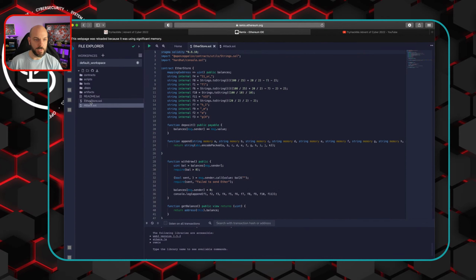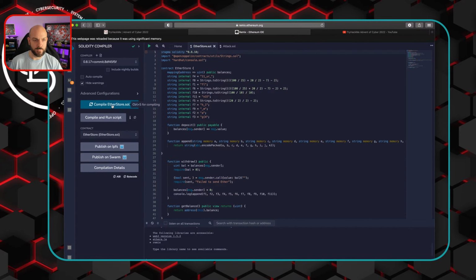So we can do this. We're going to highlight this. We're going to go to compile. And that's what we have here, compiler. We're going to compile etherstore.sol. Okay, so now it's kind of done its thing.